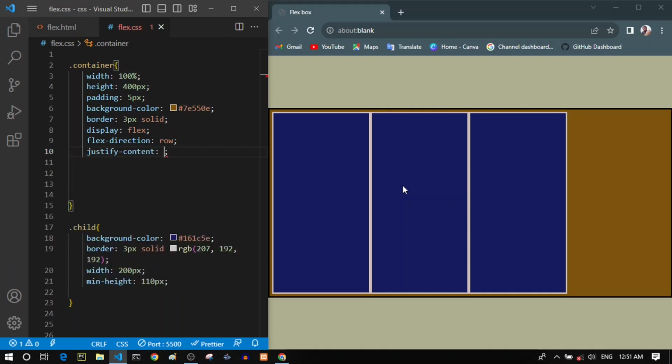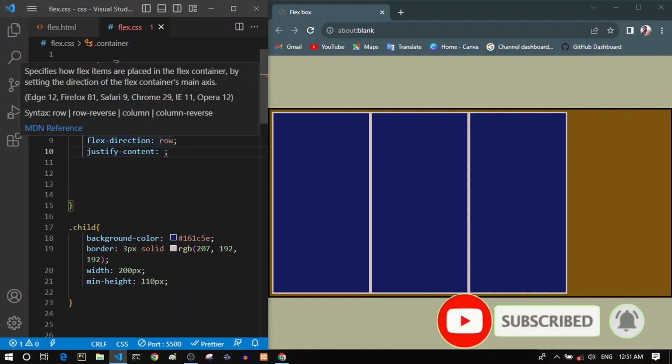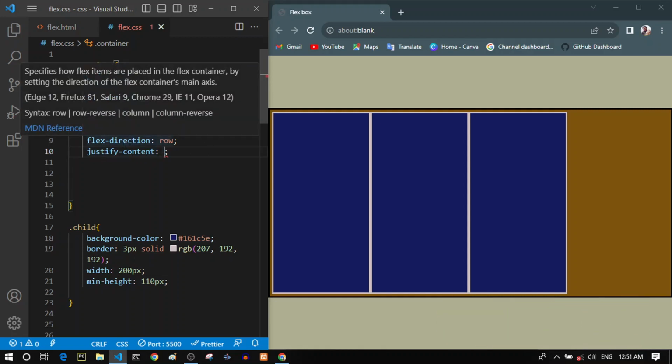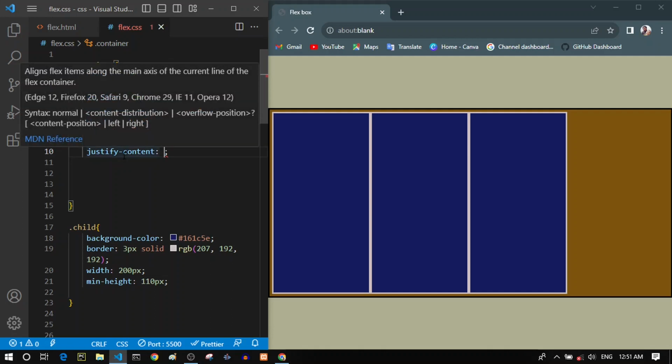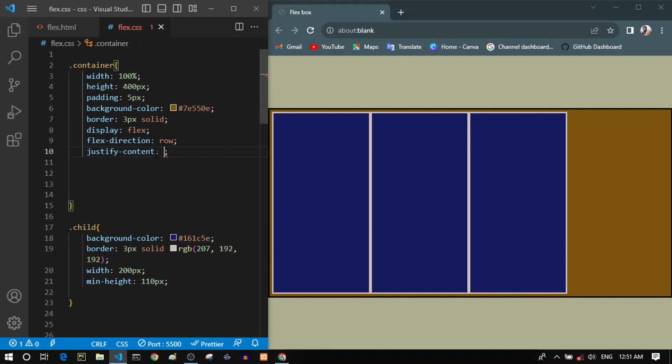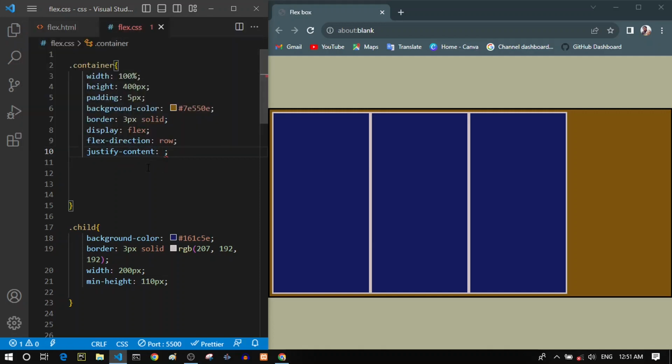And this justify content will justify our contents horizontally right now. So this is directly dependent on this flex direction property. You can see that this flex direction is a row, which means that our items will go horizontally in a row. So this is what a row is, all right? This justify content will always align or arrange our items in the direction which this flex direction is. So right now our flex direction is row, so it will justify our content, or arrange our items, based on a row.